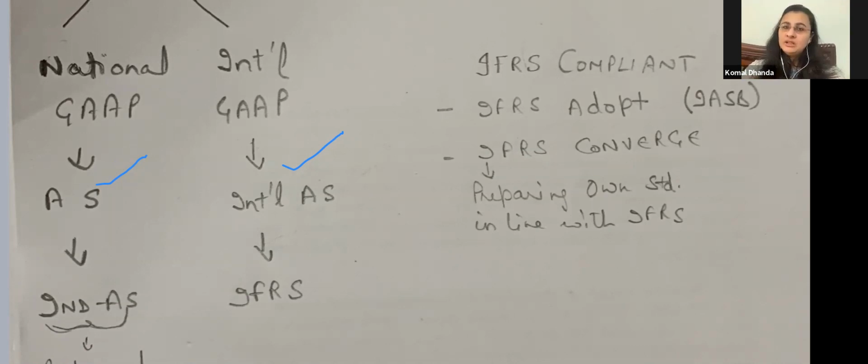Now what has happened? These international accounting standards have been converted into IFRS. They have been renamed as IFRS, and the accounting standard in the context of India has been termed as Indian accounting standard, right?